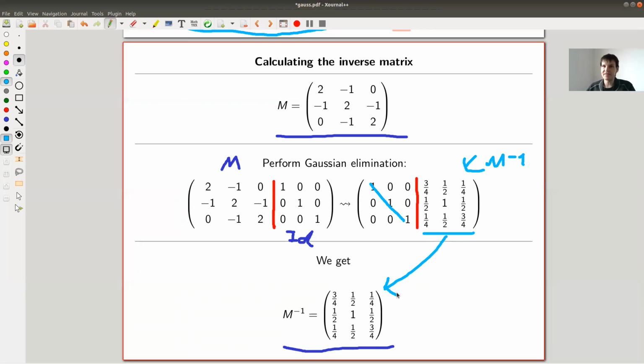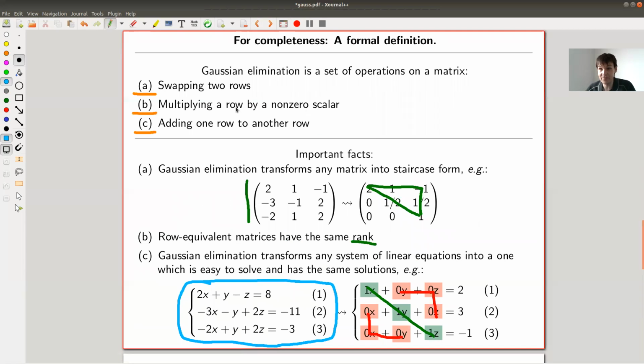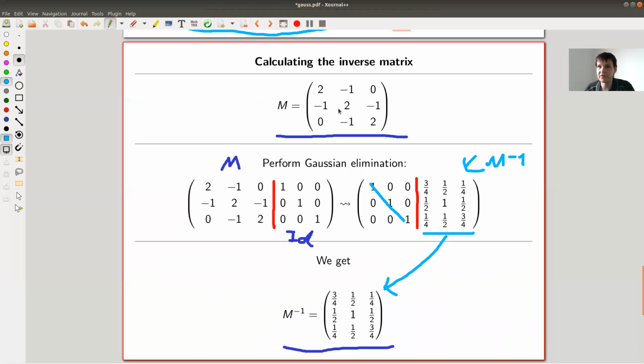Okay, let me summarize. Gaussian elimination is a really, really good algorithm. It's extremely easy, three operations. All of them are completely justified by geometry, and it solves a lot of problems. So it's really worthwhile to look into it.